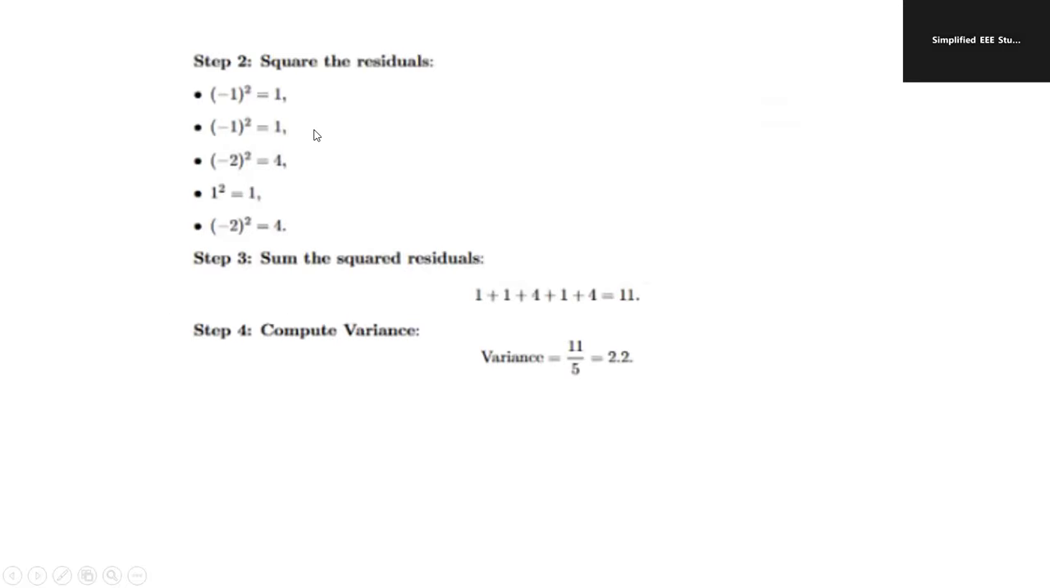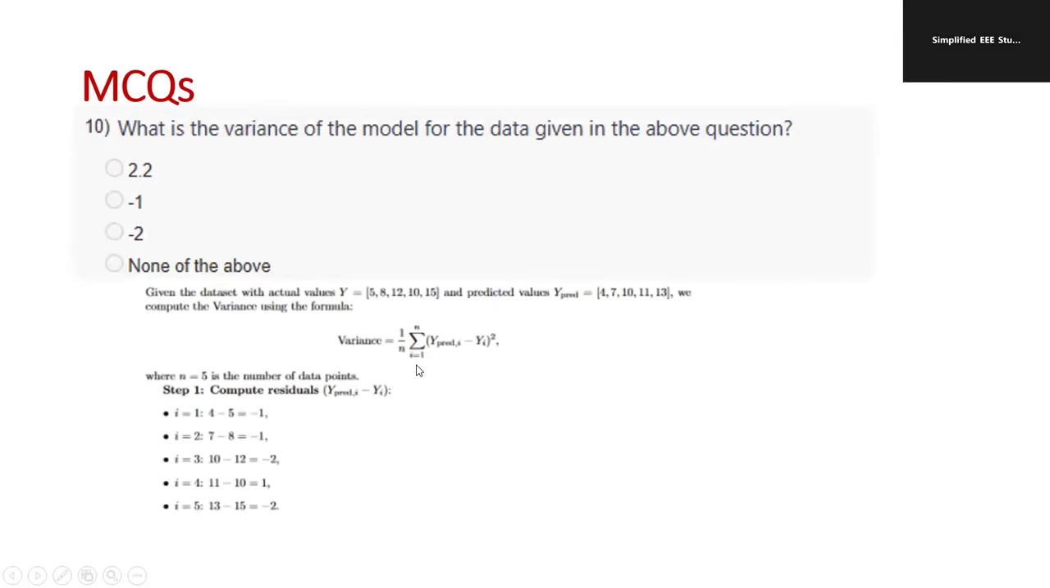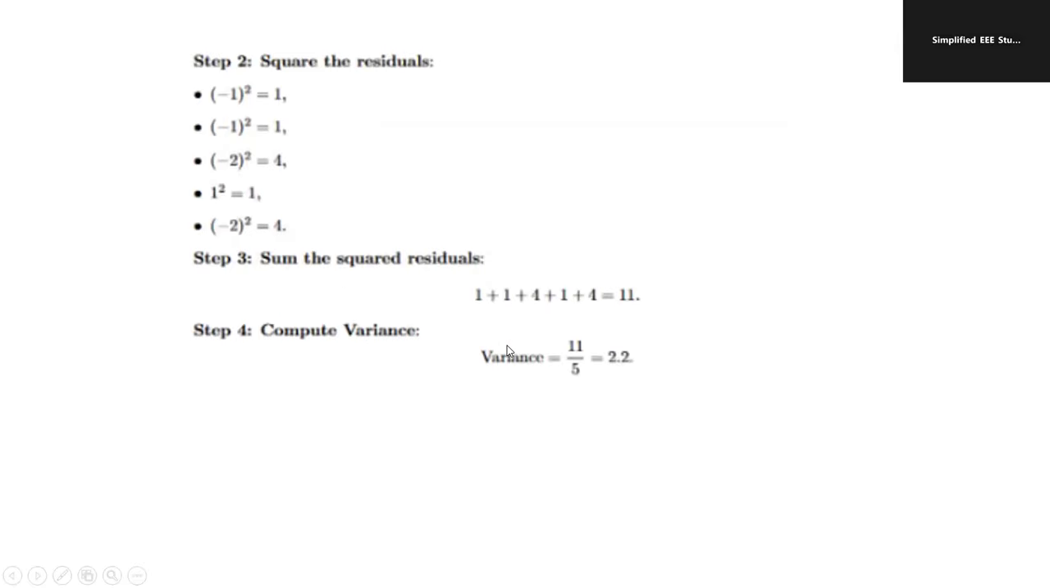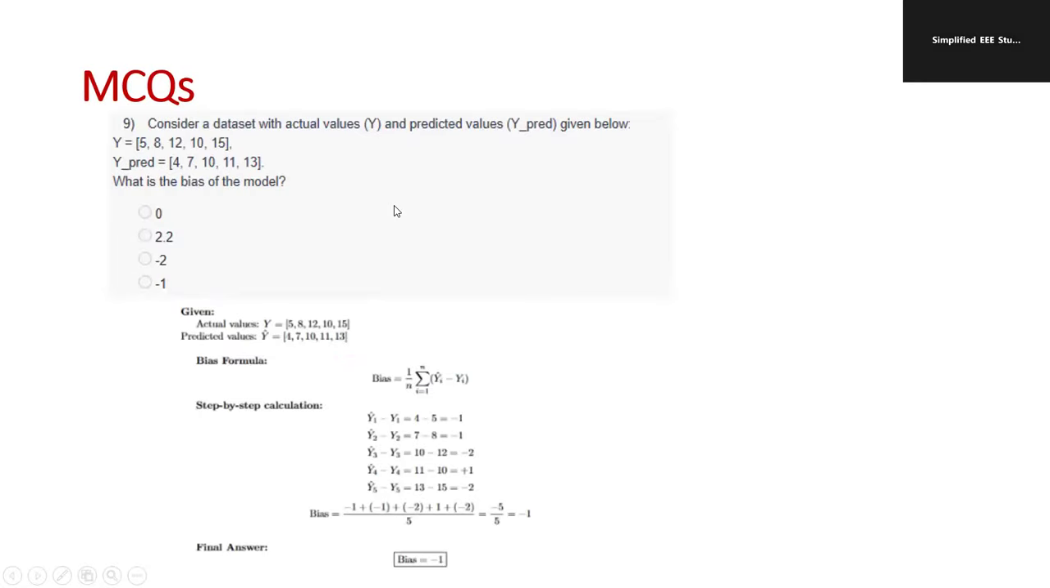Then you have to take the squares. The sum of the squared individual values you are also supposed to take: 1 plus 1 plus 4 plus 1 plus 4, total 11. Compute the variance. The formula is given: 1 by n into sigma i equal to 1 to n, (y predicted minus yi) the whole squared. Ultimately, I should get 2.2. It is a simple problem. So these are the important problems for the first week.